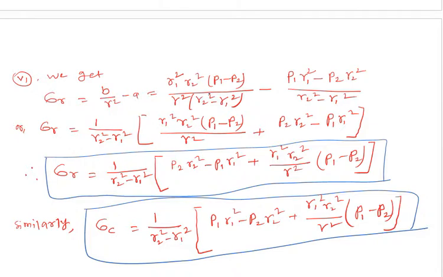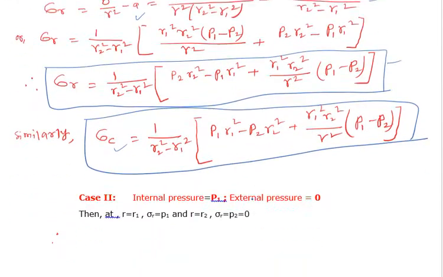Sigma r will be b by r square minus a, so put the value of b, that is r1 square r2 square into P1 minus P2 by r square into r2 square minus r1 square, and the value of a is this one. After simplifying, we will have sigma r equal to this much, and similarly sigma c will be this much.